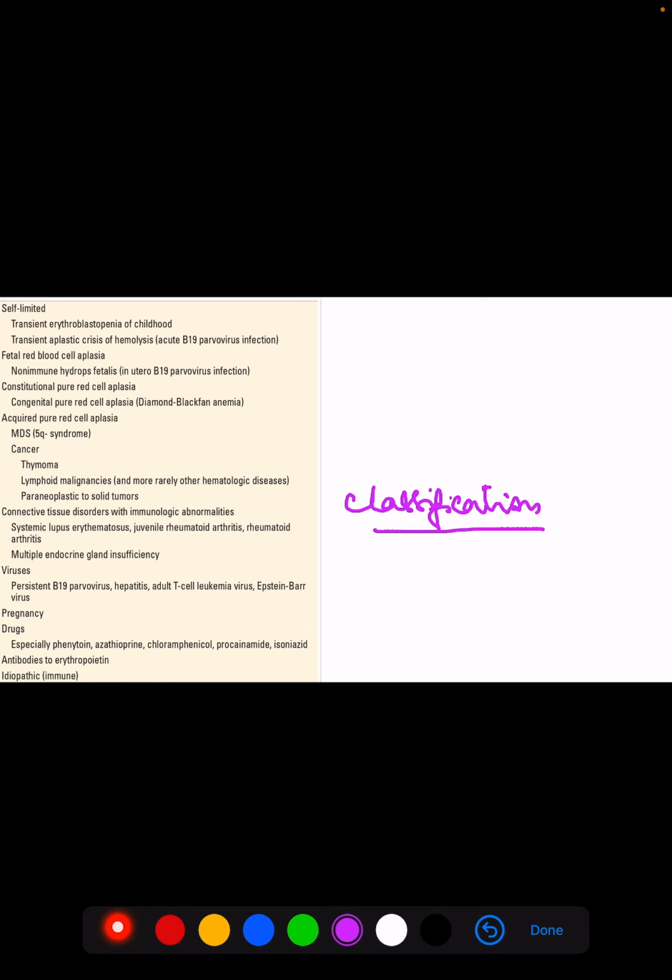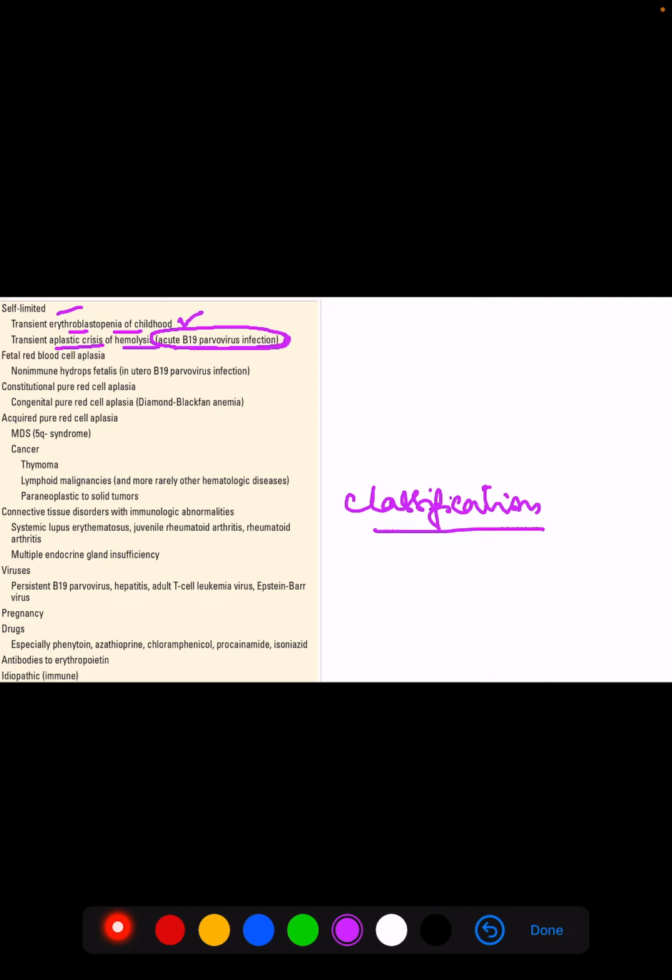So what is the classification? It is self-limited. Self-limited is seen in transient erythroblastopenia of childhood. There is a transient aplastic crisis of hemolysis in acute B19 parvovirus infection.